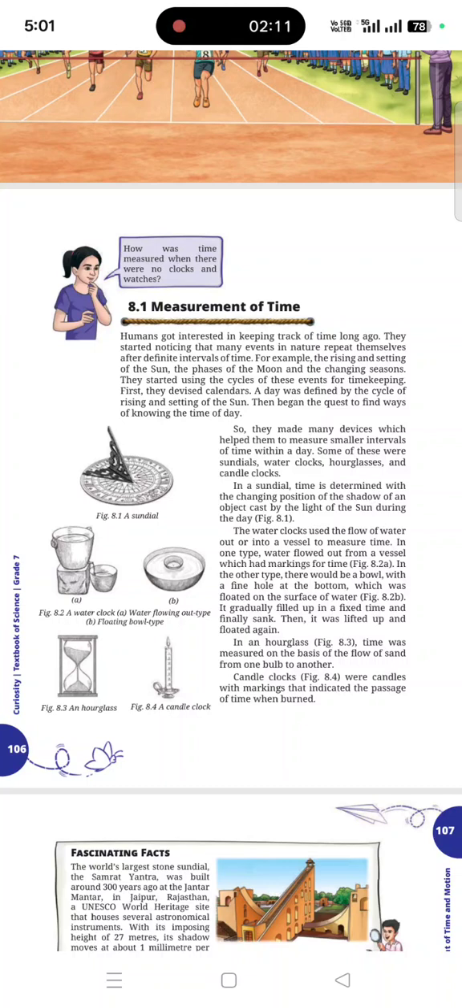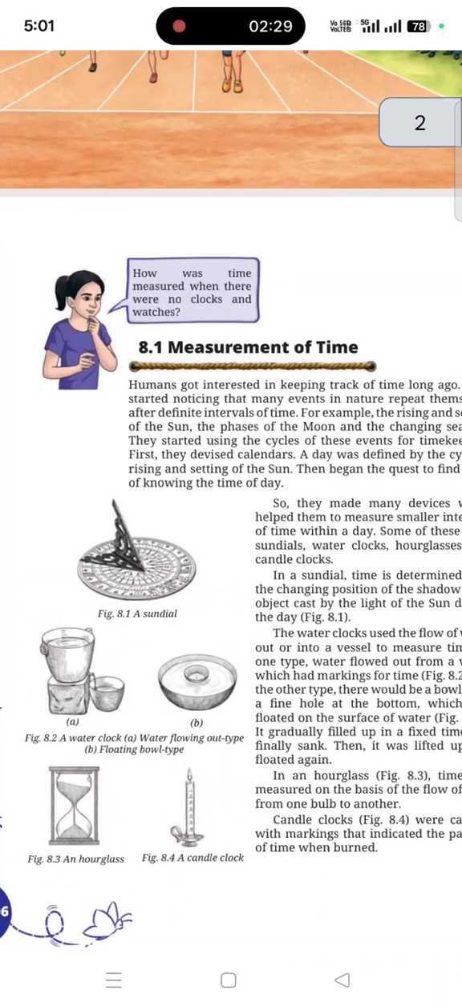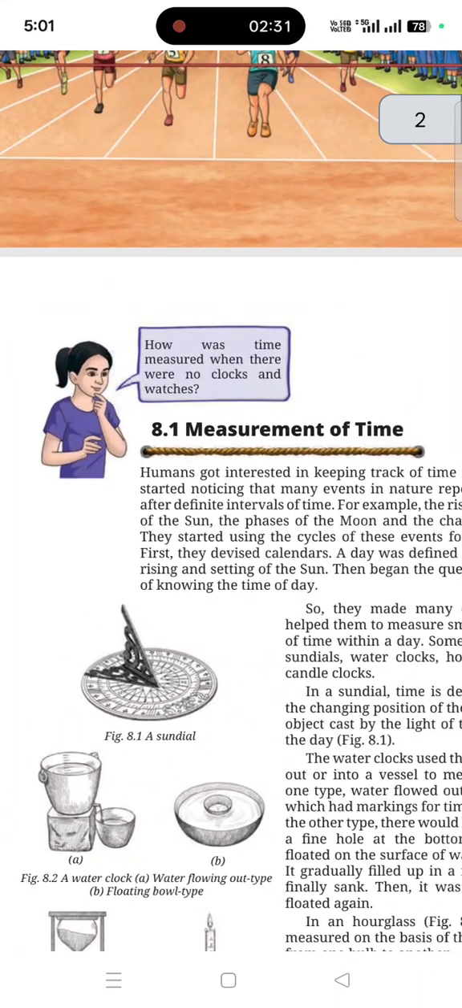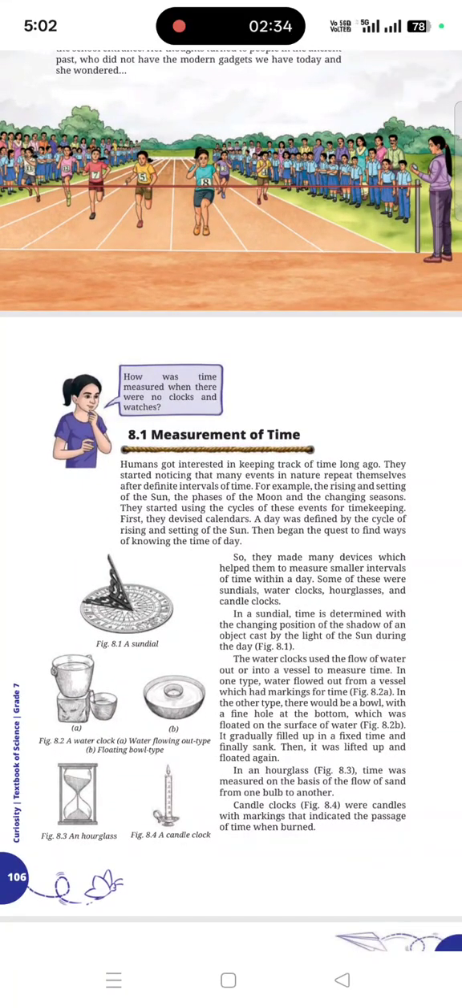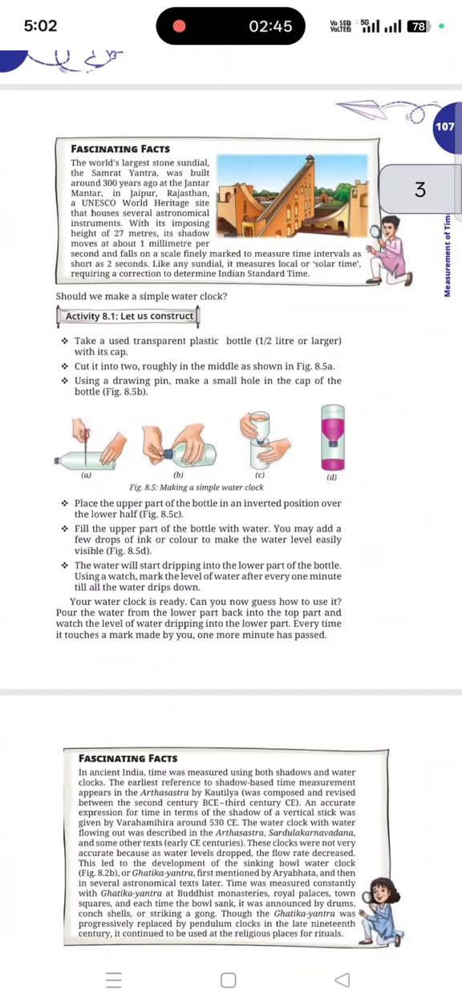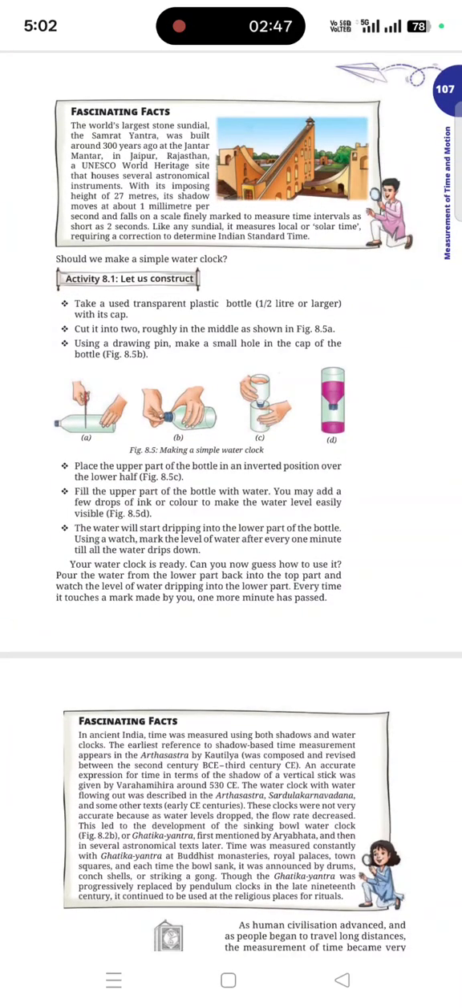They started noticing that many events in nature repeat themselves in definite intervals of time. For example, the rising and setting of the sun and the phases of the moon were all described in ancient times with the help of these small gadgets which they devised. In the sundial, time is determined by the changing position of the shadow cast by an object in the light, as you can observe here. In water clocks, the flow of water over 1 hour was used to measure time. Similarly, in the hourglass, the time taken by the sand to entirely empty from the upper side is said to be 1 hour, right?